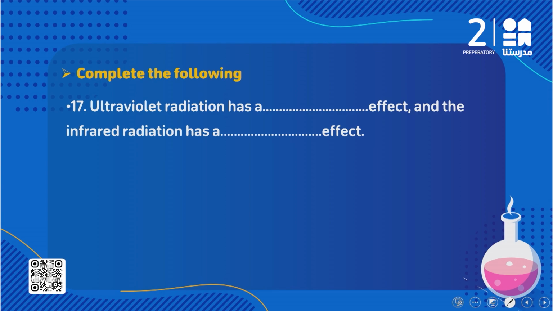Ultraviolet radiation has what effect, and infrared radiation has what effect? We said this question is very important. Ultraviolet radiation has a chemical effect, but infrared radiation has a thermal effect.